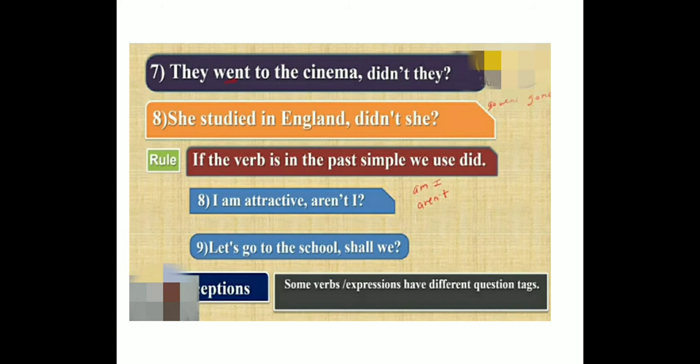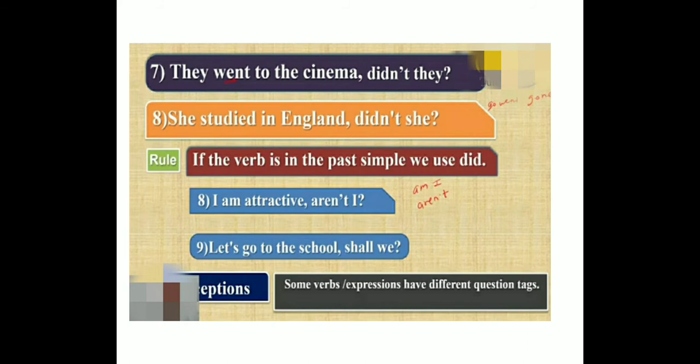Understood, no? So you go to the cinema, you went to the cinema. Went means it's a past tense. Went is the past form of go. Okay. Means the statement is in the past tense. When it is in the past tense, I already told you what you're going to use. Didn't.